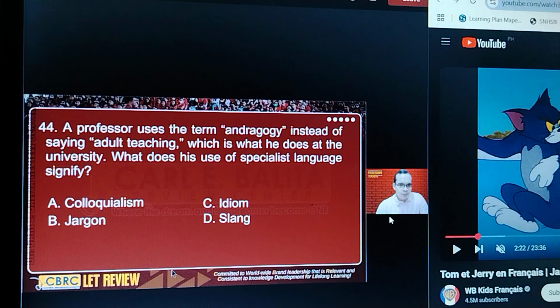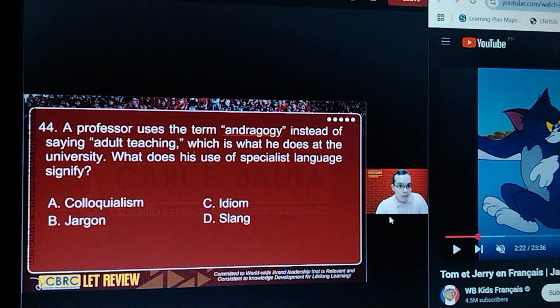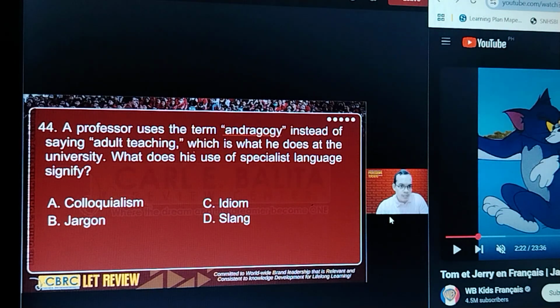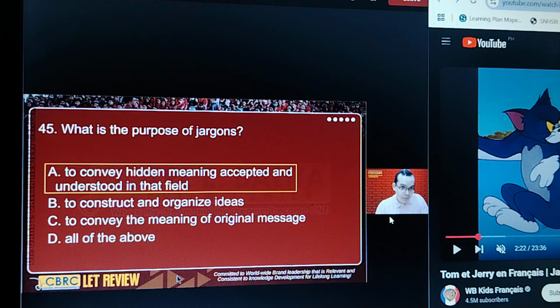Okay, number 34, the word which is a jargon, a terminology, which means adult teaching. So this is called a jargon, obviously. Letter B. Next, jargons. The correct answer here is the longest, which is letter A, which is actually true, right?